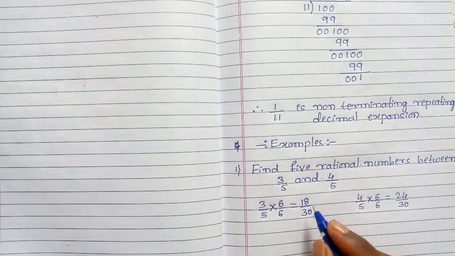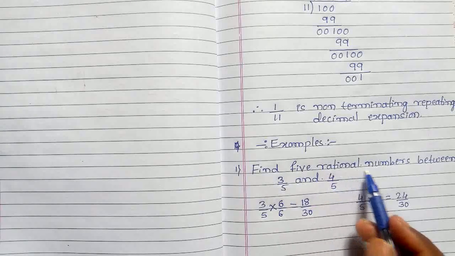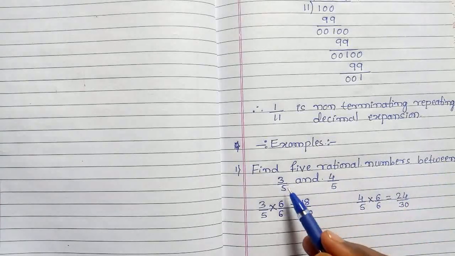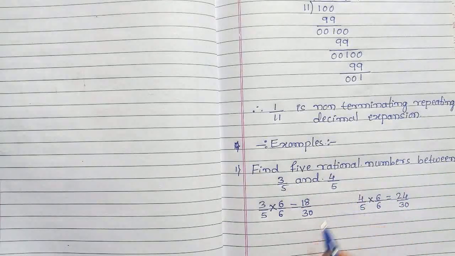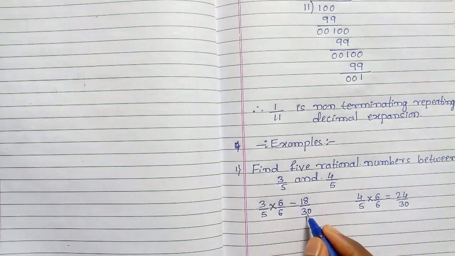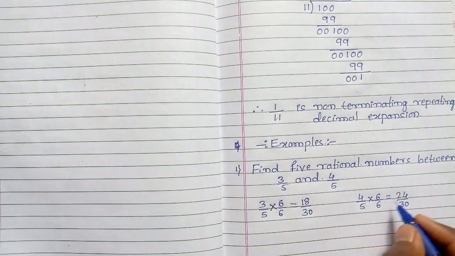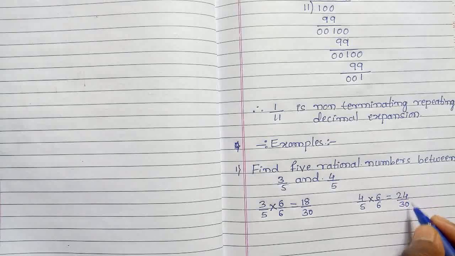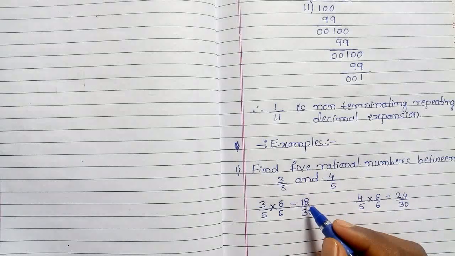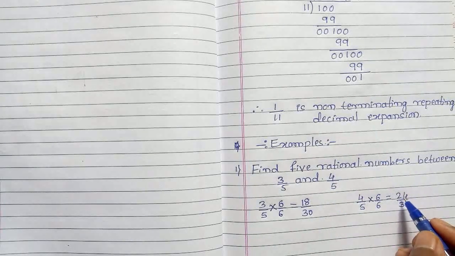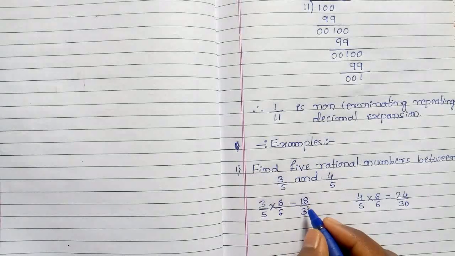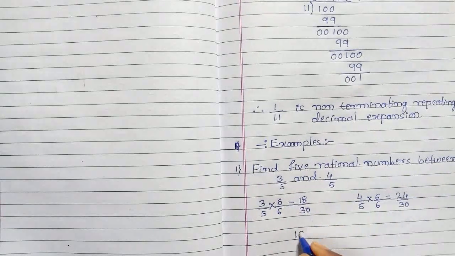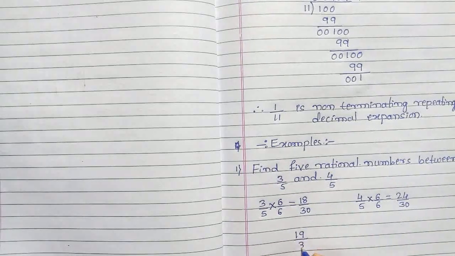Then here they told us to find 5 rational numbers between 3 by 5 and 4 by 5. 3 by 5 is 18 by 30, and 4 by 5 is 24 by 30. Between 18 and 24 we have to write those numbers. After 18 the next number is 19 by 30.